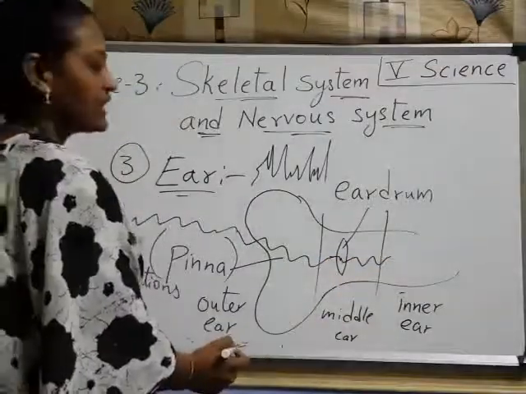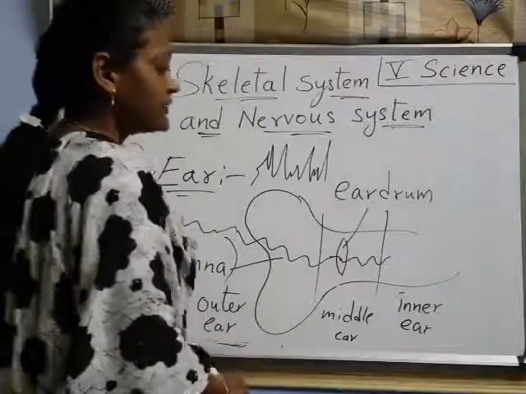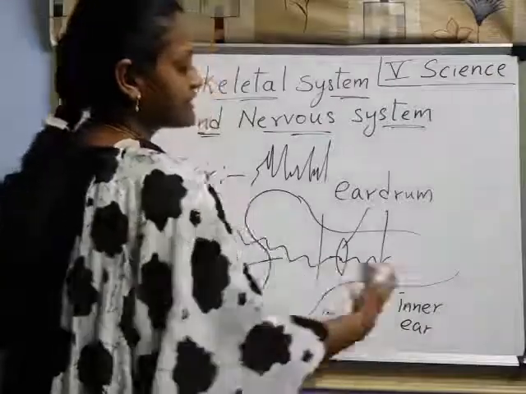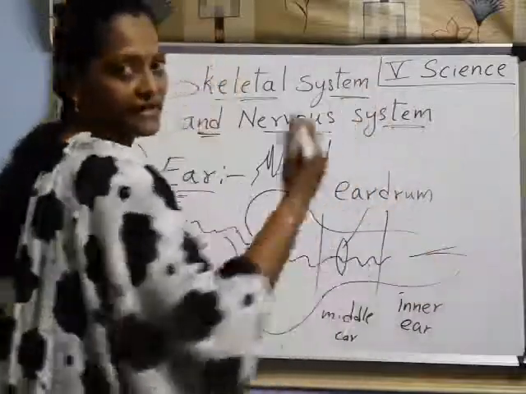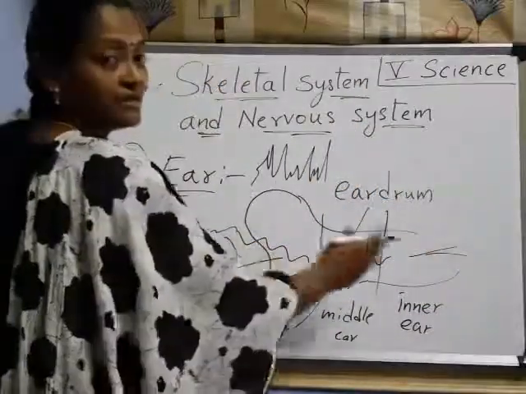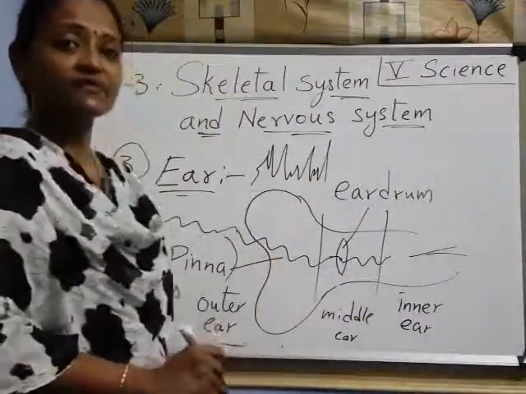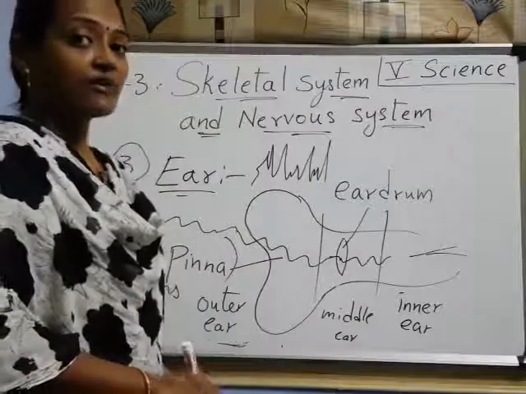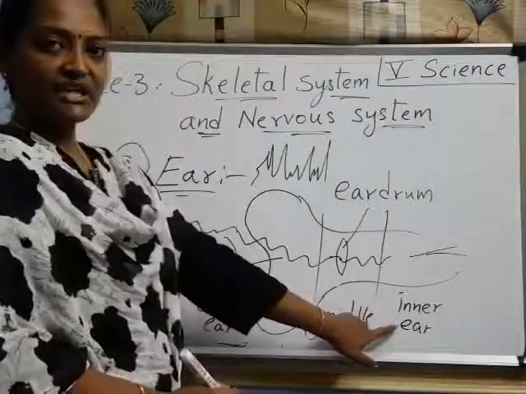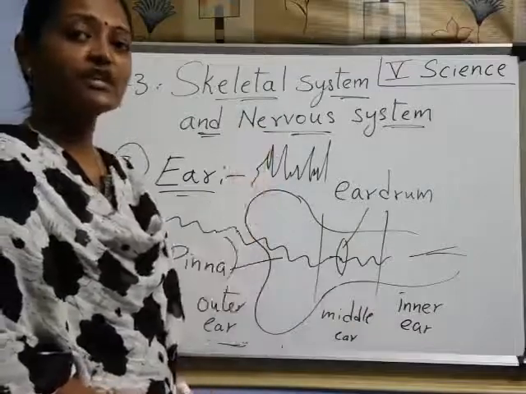Understood, children? Now I will show that picture also. From the inner ear the nerves are there, and those are connected to the brain, so that we are able to hear different types of sounds. Why? Because the nerves in the inner ear pass the information to the brain.